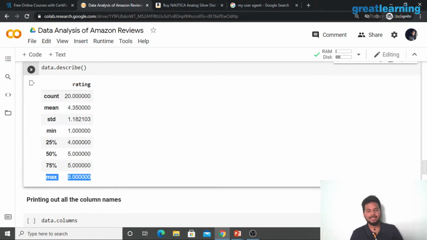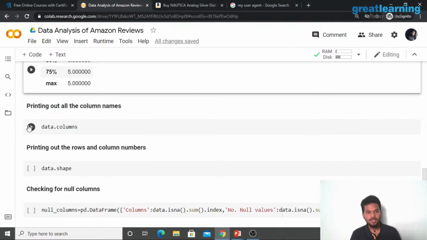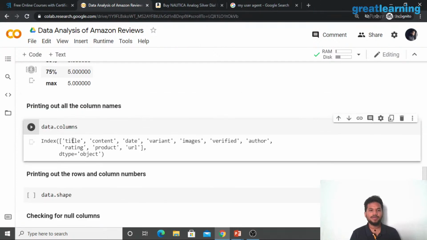We already know that, right? So you rate a product based on 1 to 5, and some people give 2, 3, 4, 5, whatever it is. Apparently, this product is pretty much liked by almost all of the 20 people because the rating is somewhere around 4.3. And for your convenience, let me print out all the column names.